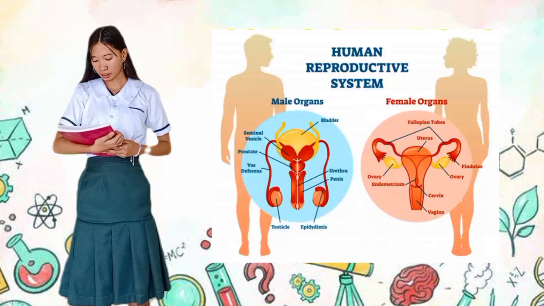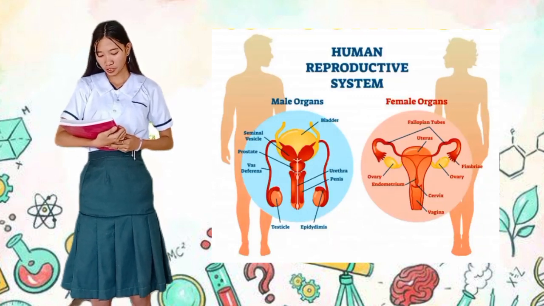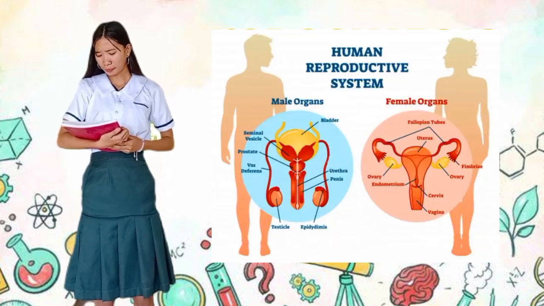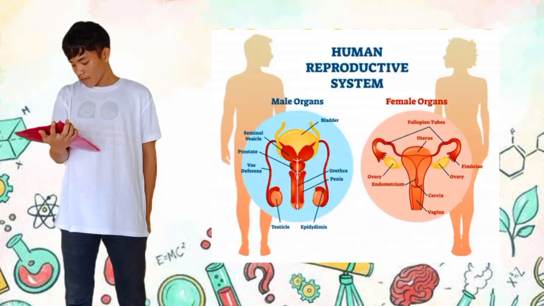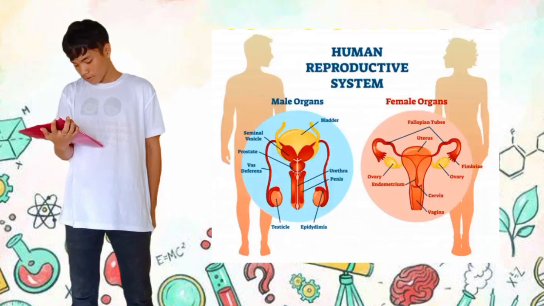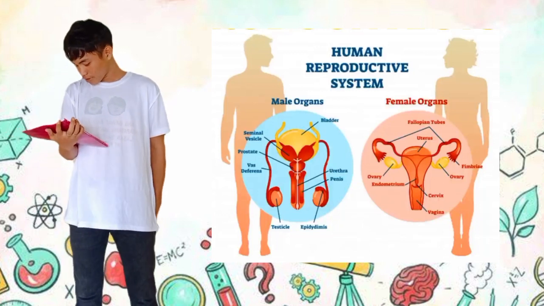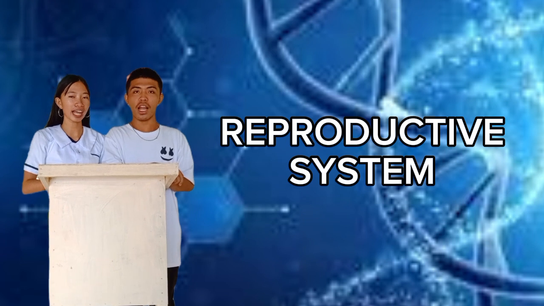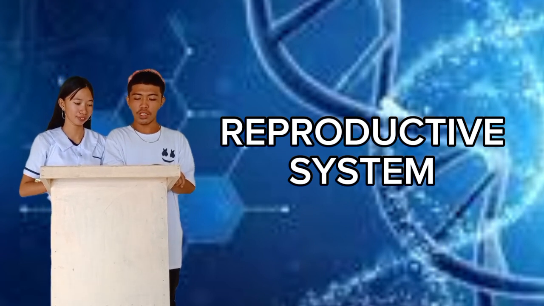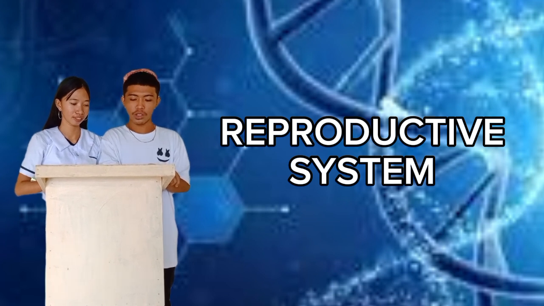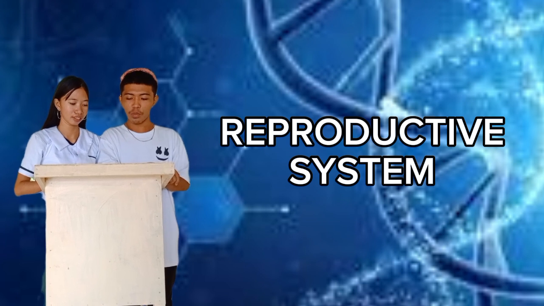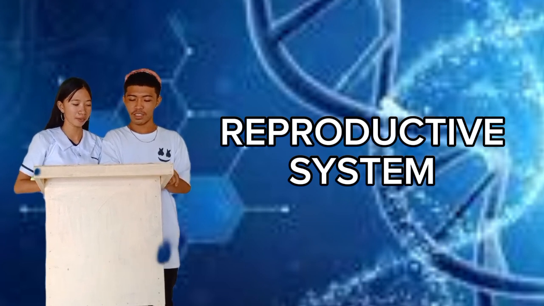Male and female reproductive organs develop from the same embryological structures. The same hormones serve the same purpose, although they produce different responses. Reproduction is an essential characteristic of living organisms, and functional male and female reproductive systems are necessary for humans to reproduce. The reproductive system performs the following functions.